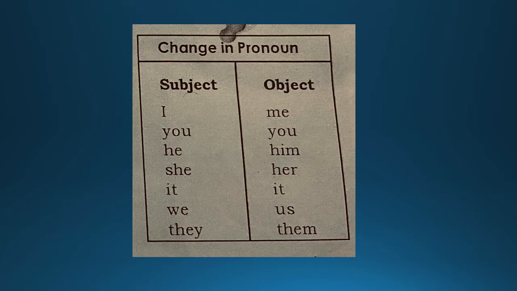And they will become them. Okay, these are the things you have to remember. First, you have to remember the rule. What was the rule? The rule was swap subject and object. Second, the verb to be in the tense form has to be used.